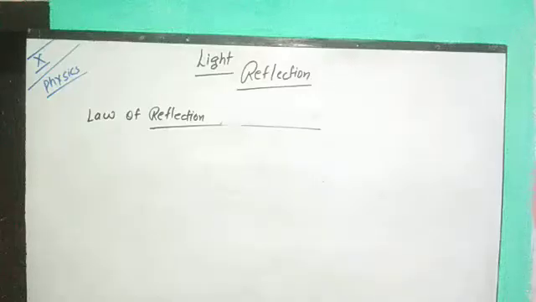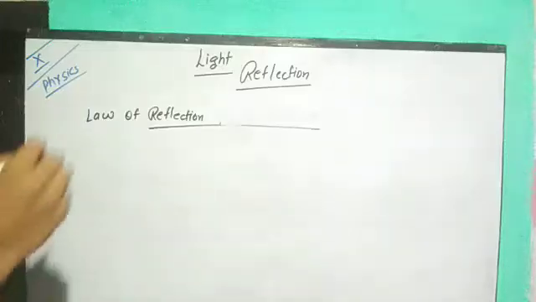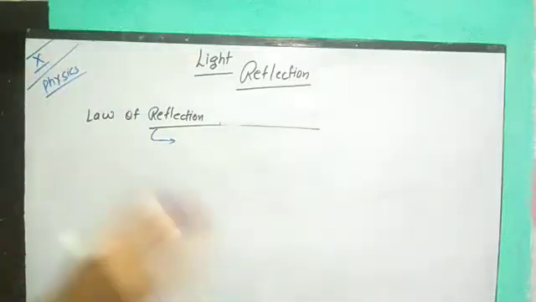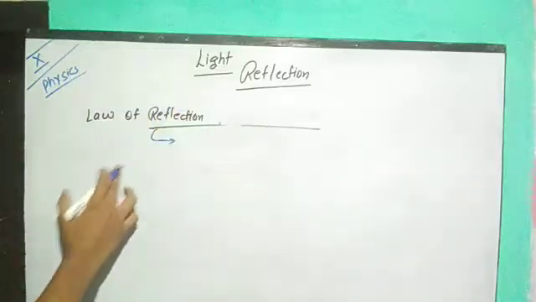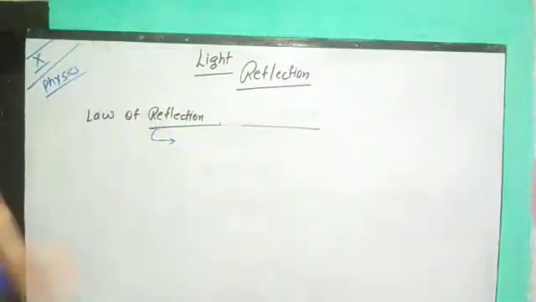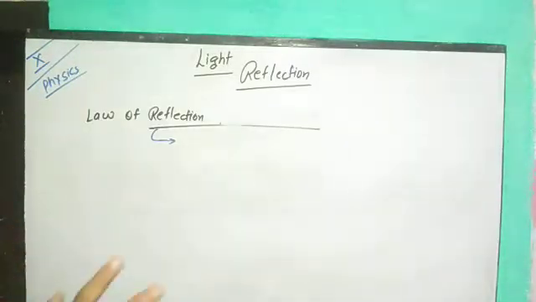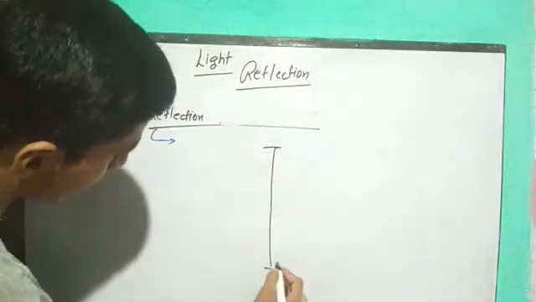Actually, a mirror is a type of surface. It can either be a plane surface or spherical surface, but the major property of a mirror is that it always reflects light. Why does it always reflect light? Because the other surface is always coated with silver or aluminium. So we can say that a mirror is a type of object which reflects light because one side is coated with another material such as silver or aluminium. So guys, from here we are going to see the law of reflection. The two laws are very, very essential for us when we go through the law of reflection. Again I'm drawing it.